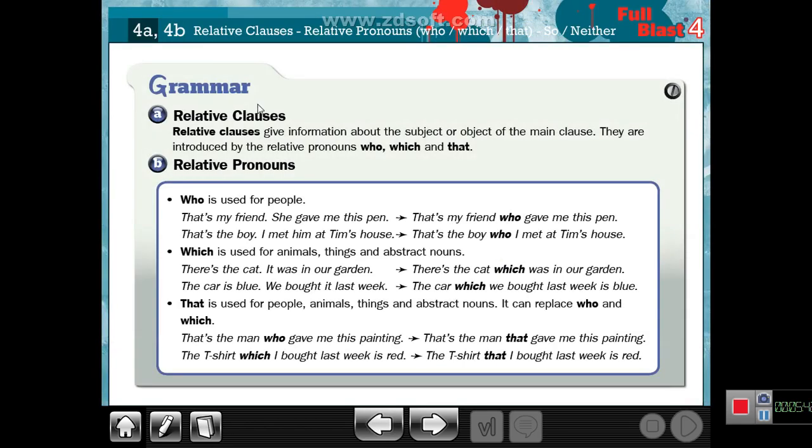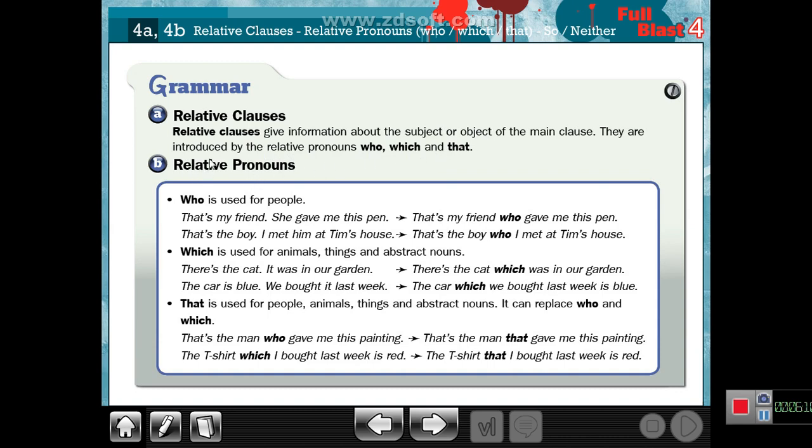Relative clauses give information about the subject or object of the main clause. Only the subject? No, and the object. Maybe the subject or maybe the object. They are introduced by the relative pronouns who, which, and that.